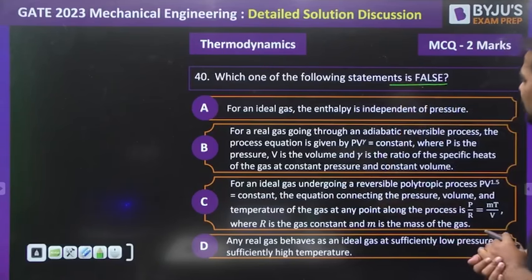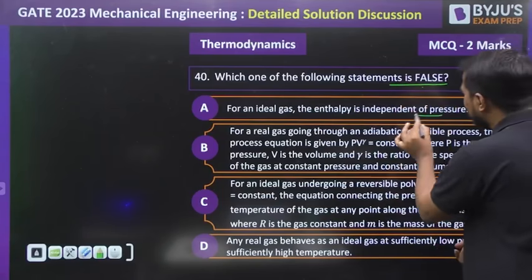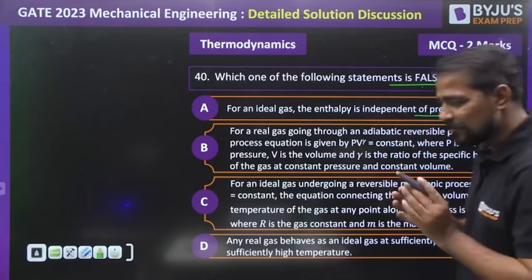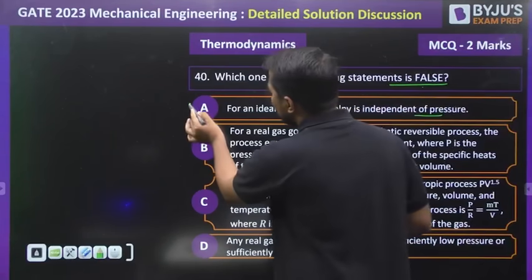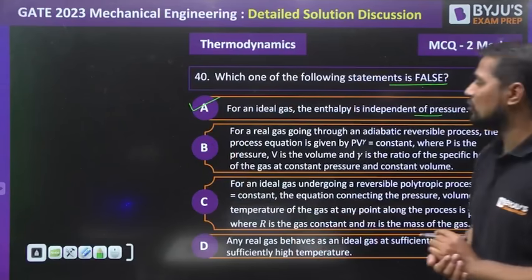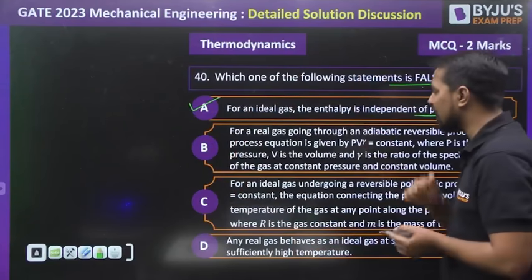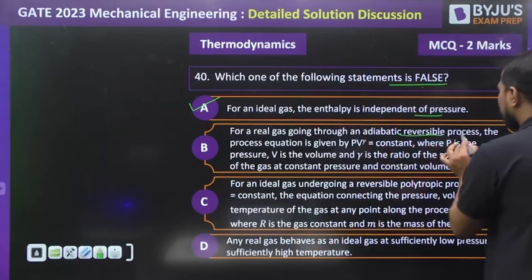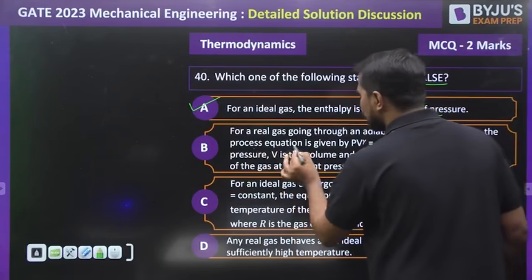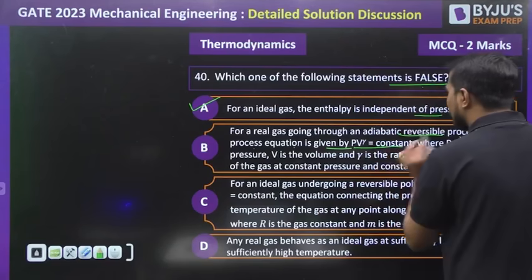For an ideal gas, enthalpy is independent of the pressure. Absolutely right, as per Joule's law. For an ideal gas, enthalpy is only a function of temperature. For the real gas going through an adiabatic reversible process, the process equation is given by PV raised to gamma is equal to constant.